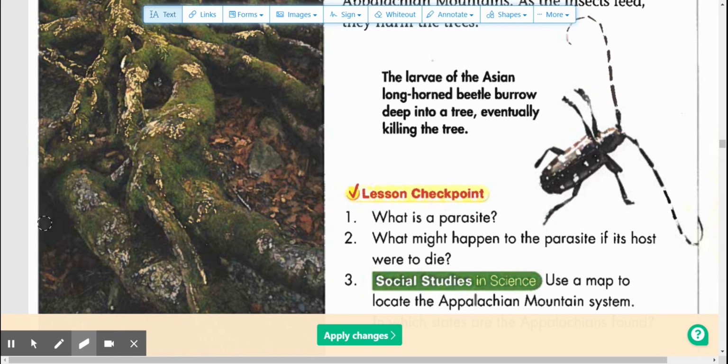Number 7. The organism that is blank is called a parasite. A. Harmed. B. Brainwashed. Or C. A zombie. Number 8. The organism that is blank is called a host.